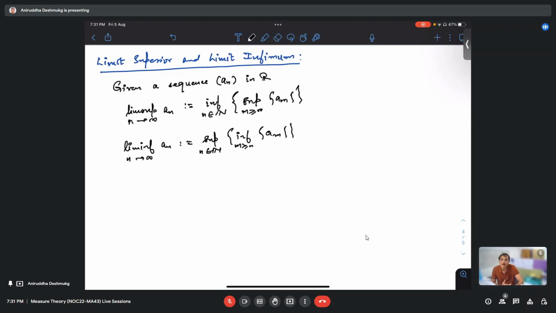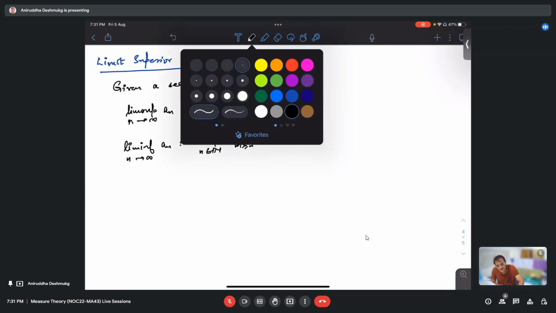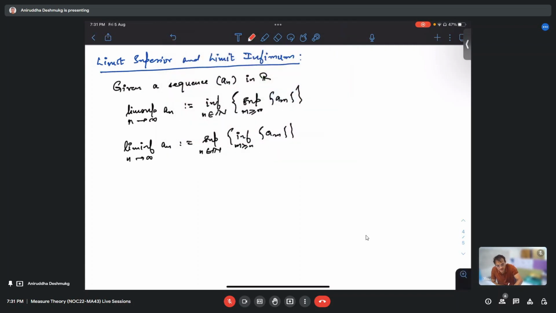Now the question is, how do you know that these infimums of supremums and supremums of infimums exist? I leave it to you as an exercise to prove that these sequences are monotonic decreasing and monotonic increasing. This can be found in any analysis book.